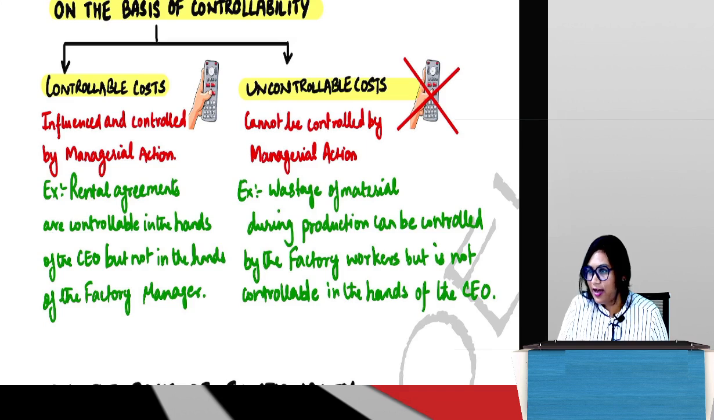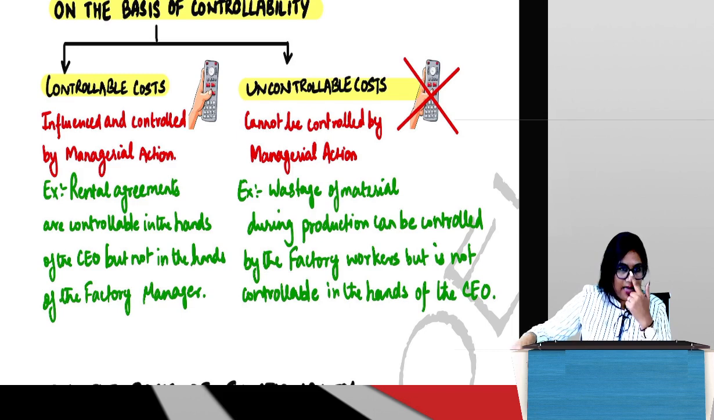What did you understand? Did you understand what it really means? No. So now we'll understand what it really means. Controllable costs are those costs which can be controlled. What do you mean by can be controlled? So we'll take an example to understand the meaning of this.